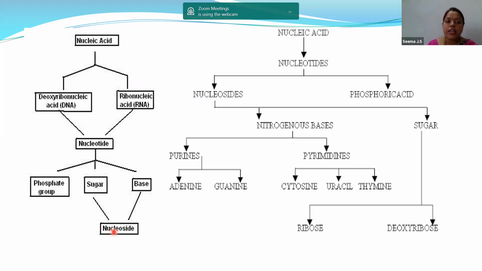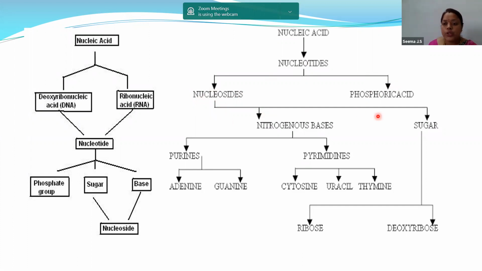So children, be clear, nucleic acids are 2, that is DNA and RNA. Nucleotides means 3, that is phosphate group, sugar, and base, whereas nucleoside means only 2, that is sugar and base. In nucleoside, phosphate is absent. Here, we'll talk a little bit in depth. Nucleic acids are nothing but the nucleotides. Nucleotides again are nucleosides and phosphoric acid.